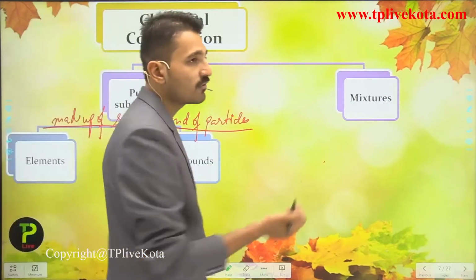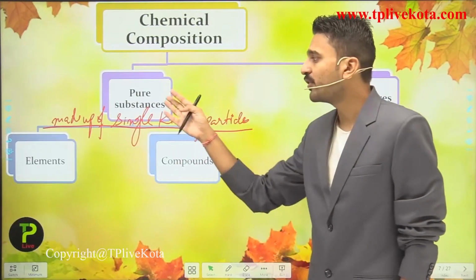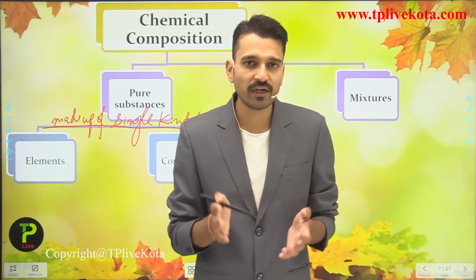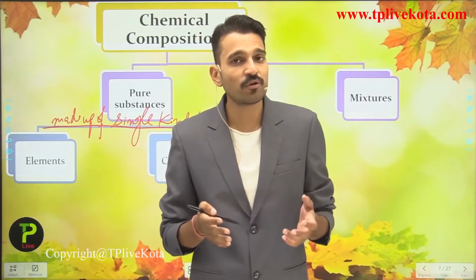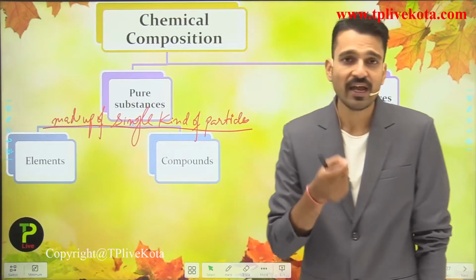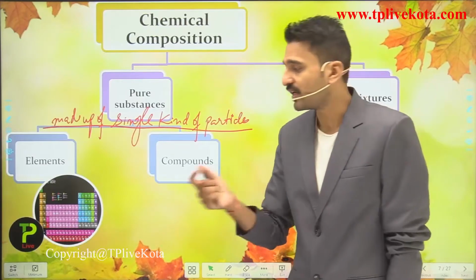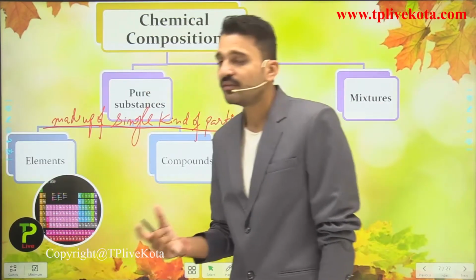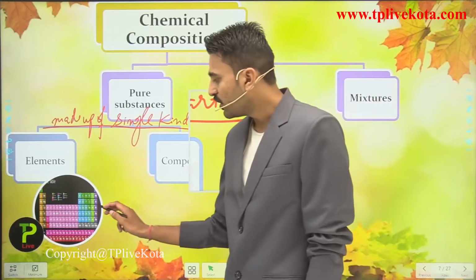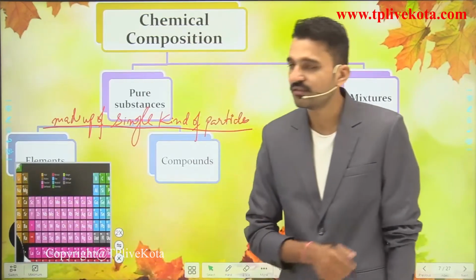And what are impure substances? As the name suggests, impure substances are simply a combination of pure substances. It means they are not made up of a single kind of particles. That's why they are termed impure substances or mixtures. Here the pure substances are further classified as elements and compounds. So what about the elements? You all know the elements present in the periodic table, around 118 elements. You can easily see here, students, all the 118 elements. These are termed as the elements.